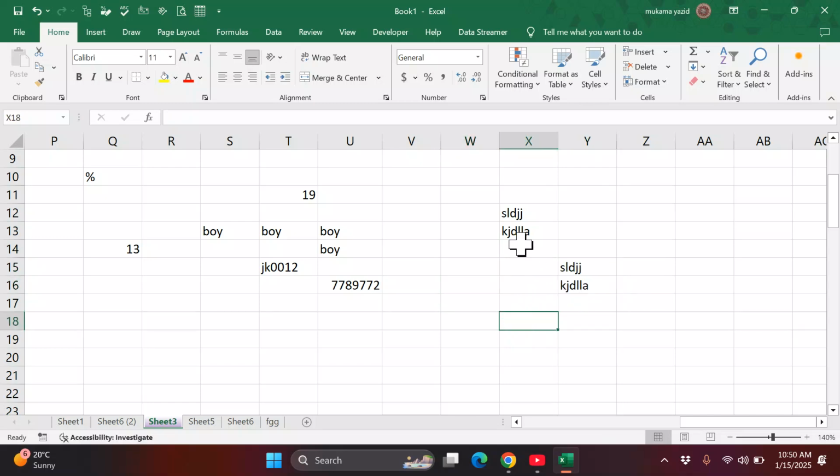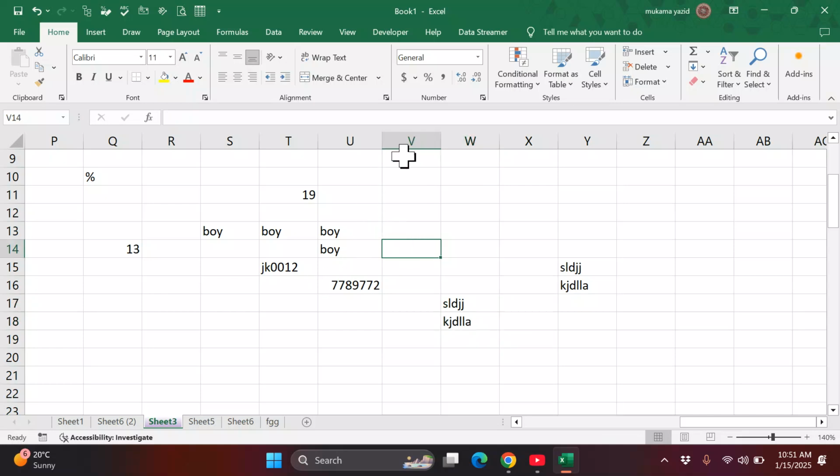You just use your cursor. If you click here and select, then move your cursor around the boundaries, you will see the cursor turn into a four-sided cross pointer. Once you see it, left click once, then hold, then drag to where you want to put these things, and release after reaching there. It will be transferred. That is how we can use it.